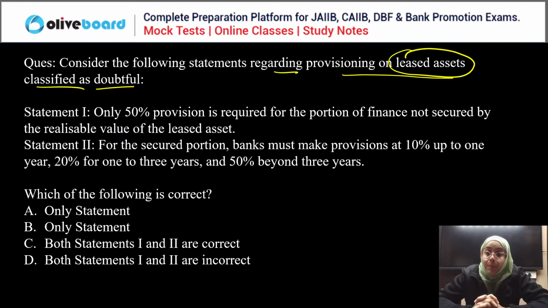For the secured portion, bank must provide a provision of 10% up to 1 year, 20% up to 3 years, and 50% beyond 3 years. Which of the following statement is correct here? Everyone, choose the correct statement here.